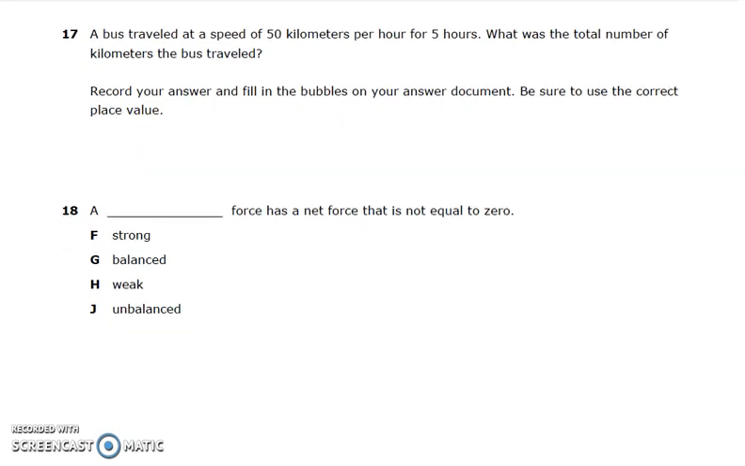Number 17. A bus traveled at a speed of 50 kilometers per hour for 5 hours. What was the total number of kilometers the bus traveled? Record your answer and fill in the bubbles on your answer document. Be sure to use the correct place value.